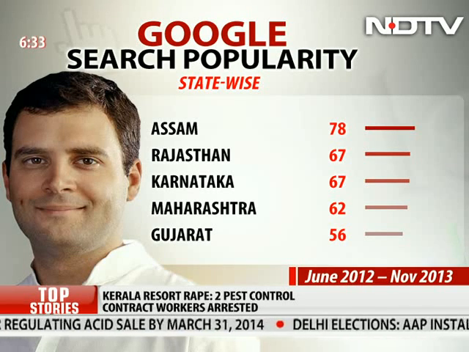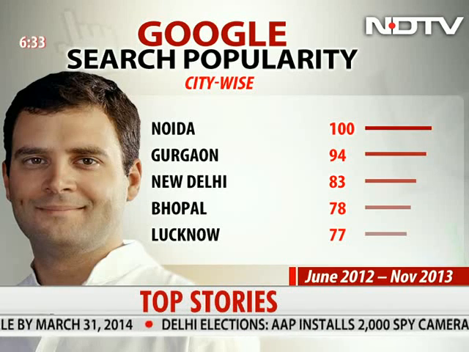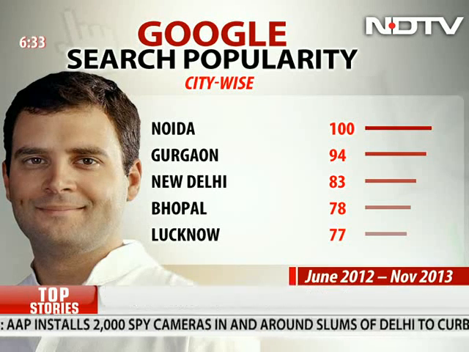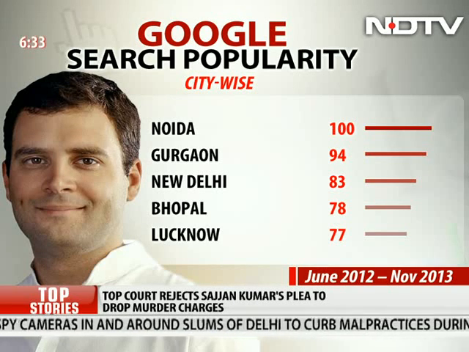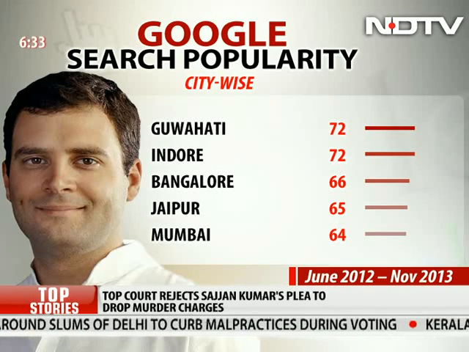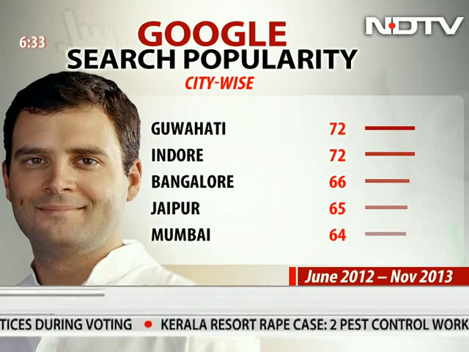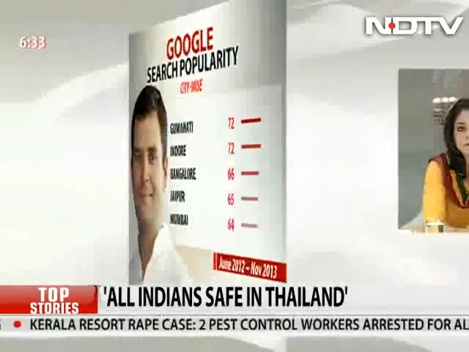Let's look at the city-wise breakup of that traffic now. The maximum traffic he's getting is from Noida, Gurgaon, New Delhi, Bhopal and Lucknow. The other cities that are searching Rahul Gandhi extensively are Guwahati, Indore, Bangalore, Jaipur, Mumbai. Again, the key thing to remember in all of this is that they're way above the 50 mark.